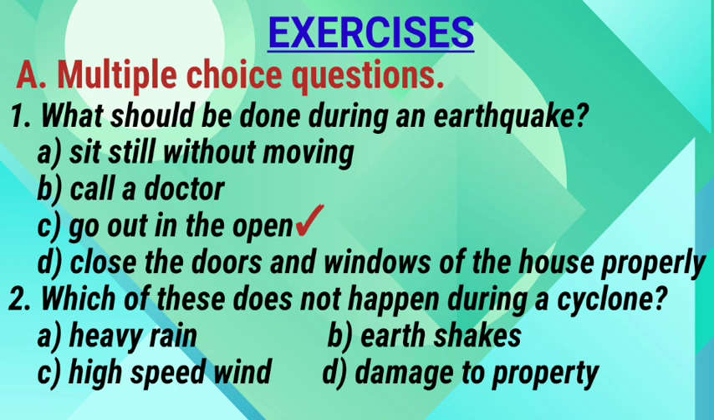2. Which of these does not happen during a cyclone? A. Heavy rain. B. Earthquakes. C. High speed wind. D. Damage to property. Answer is B. Earthquakes.